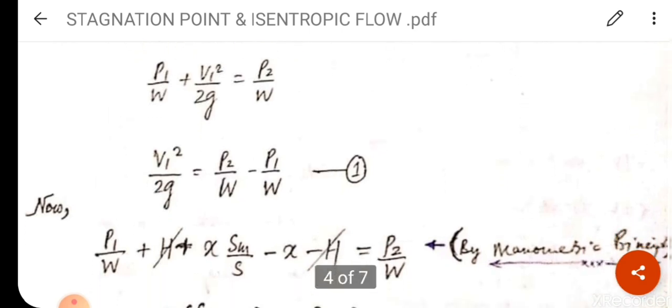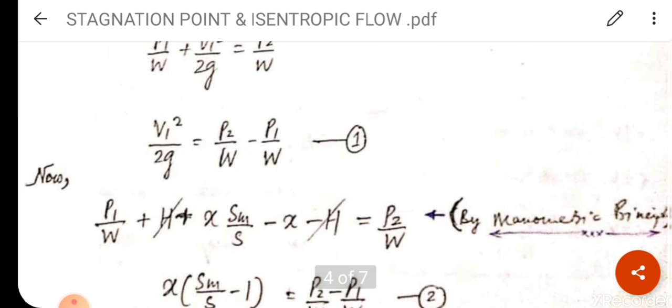Now apply the manometric principle in this case because a differential manometer is used. At point 1 there will be pressure, that is nothing but P1 by W. Again we are moving in the downward direction, that is height h plus.